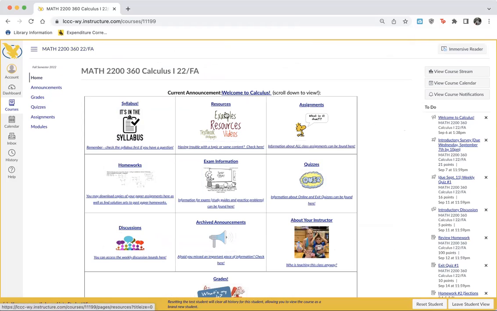Resources. Resources are going to be really important. I'm actually going to come back to them here in a minute. They're that important. That's where you're going to get all of the extra stuff that you might need to help you complete assignments. Assignments right here.